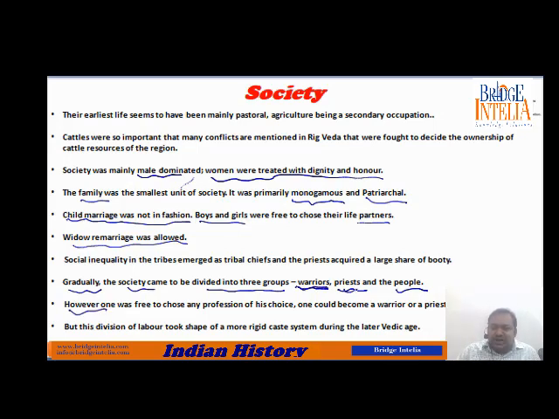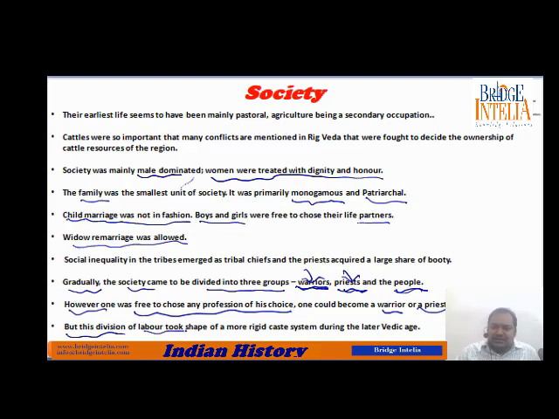However, though the society was divided into groups, people were free. They were free to choose their profession. That means if a person wanted to become a warrior, he could become a warrior, or if he wanted to become a priest, he could become a priest. Nobody could say that you are not allowed to become a warrior or a priest. You were free to join whichever group you liked. That means your caste was for you to decide. You were supposed to decide that I am going to join this caste.